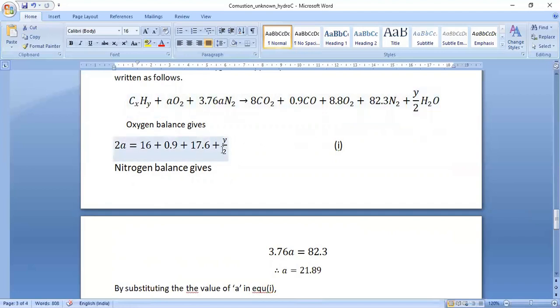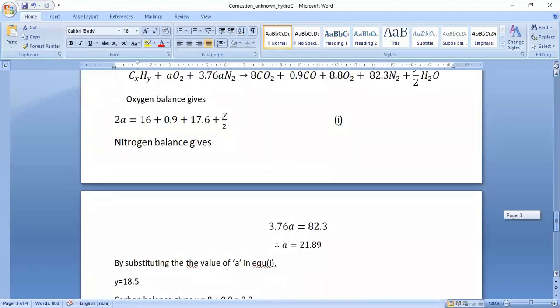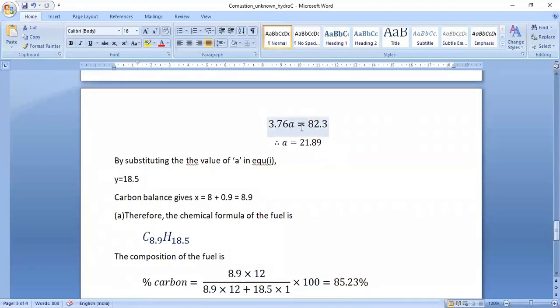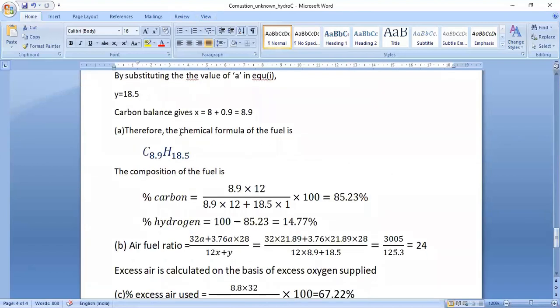So we can write the equation for oxygen balance. Similarly, we can write the equation for nitrogen balance: 3.76a is equal to 82.3. So a is equal to 21.89. Now by substituting the value of a in the above equation, we can get the value of y. It is 18.5.